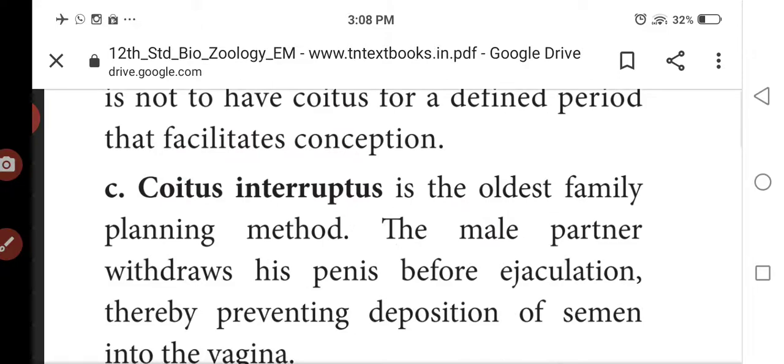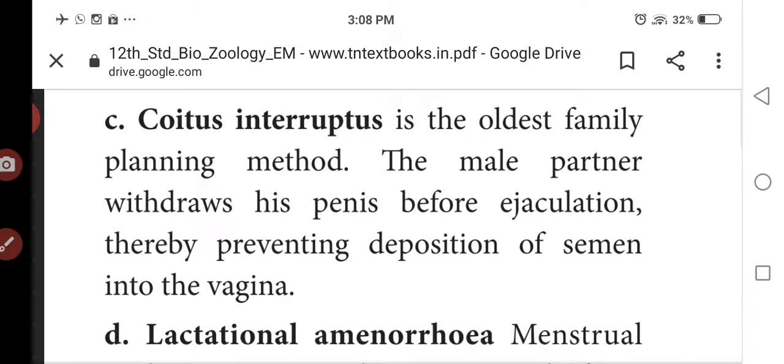The next one is coitus interruptus. It is the oldest family planning method. The male partner withdraws the penis before ejaculation, preventing the deposition of semen in the vagina.